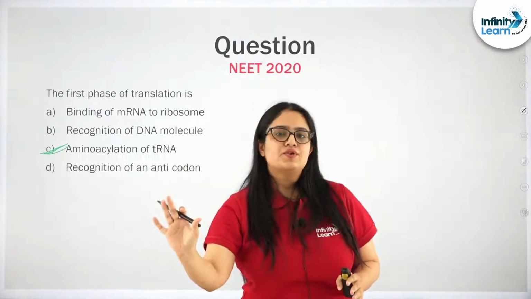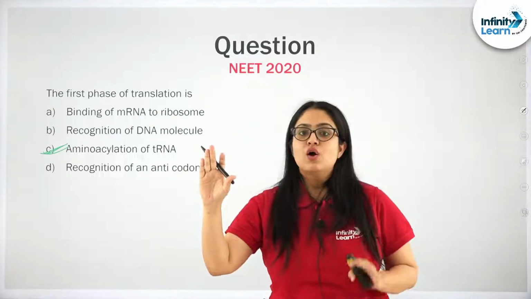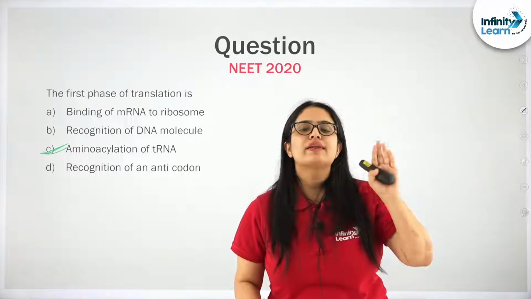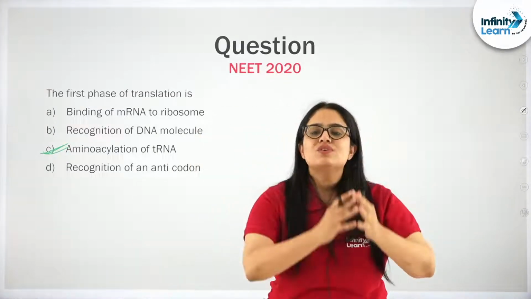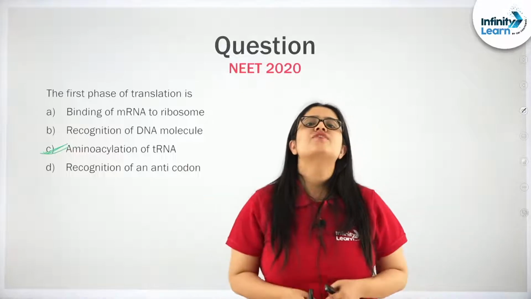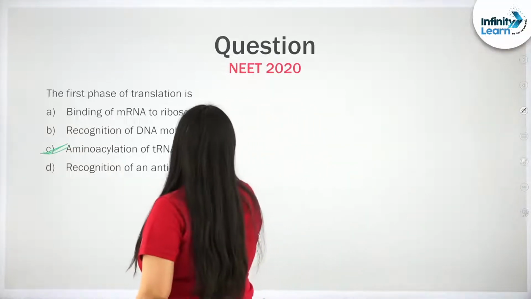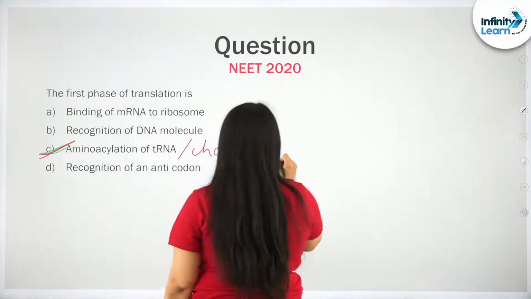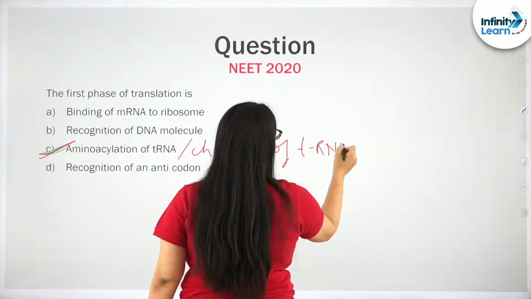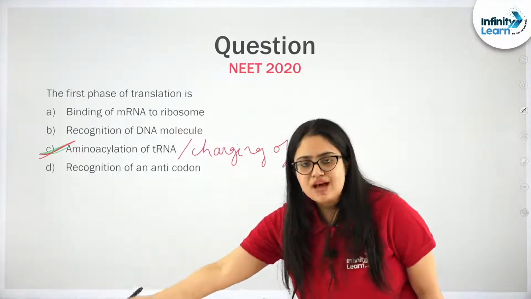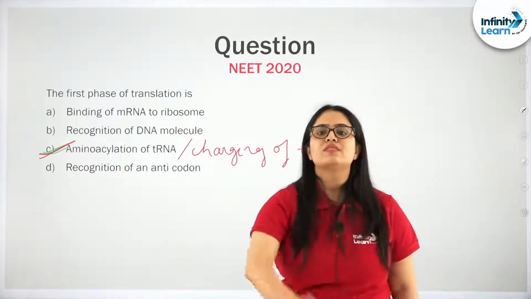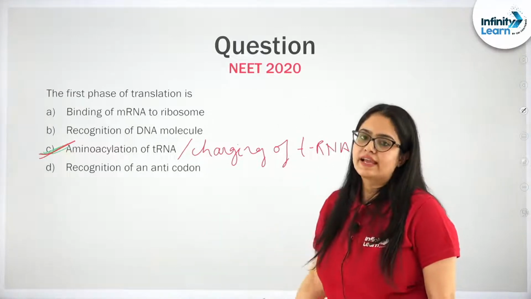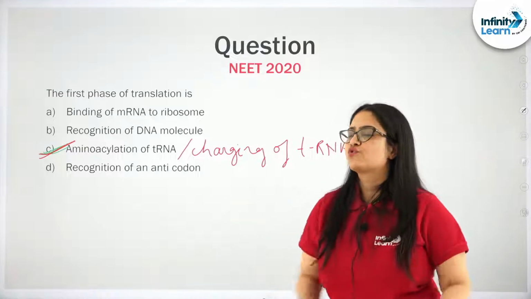An activated amino acid will be covalently bonded to its cognate tRNA. This is known as amino acylation of tRNA, or charging of tRNA also. During this process, the activated amino acid will be covalently bonded with its cognate tRNA, and then this amino acylated tRNA will be ready to do the translation process.